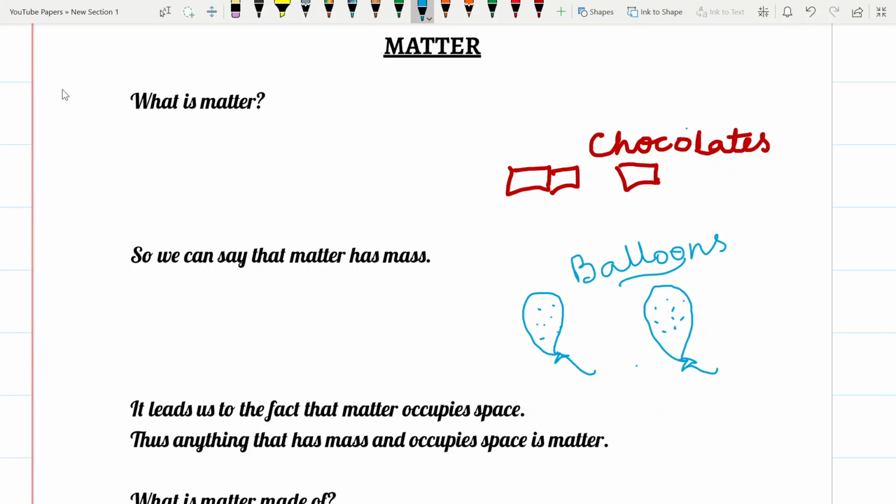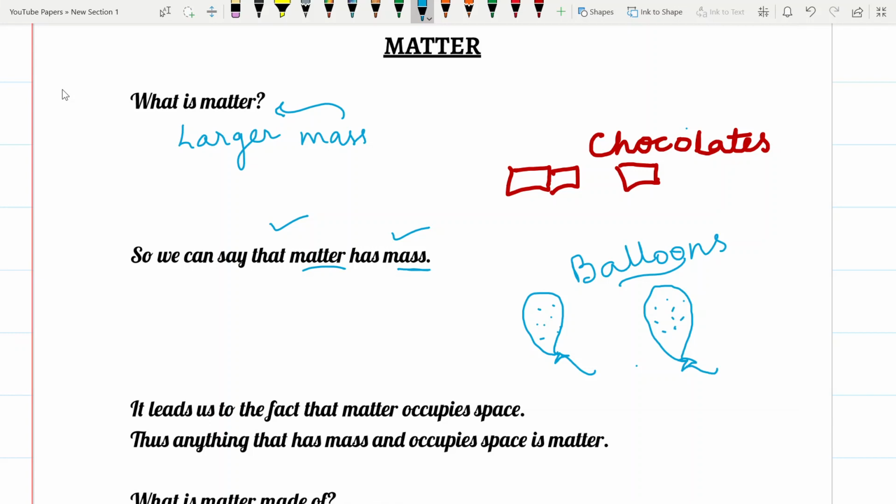The chocolate which was bigger in size definitely has a larger mass than the one which has the smaller size. So from here we can conclude that mass is a factor by which we can explain matter. Anything that has mass can be termed as matter. So mass is the first contributing factor to define the term matter.